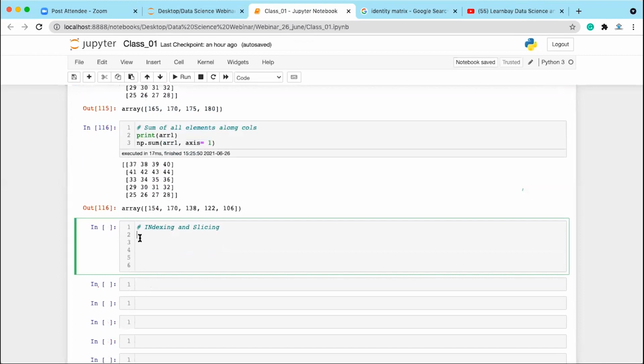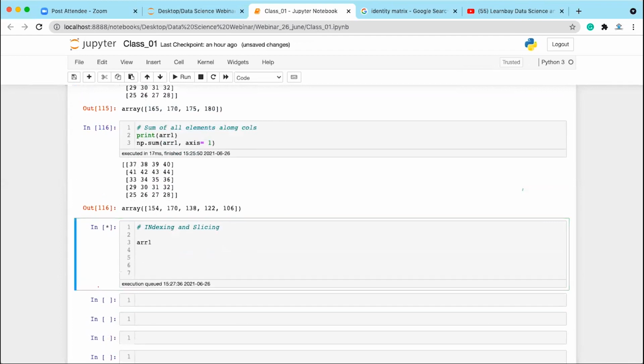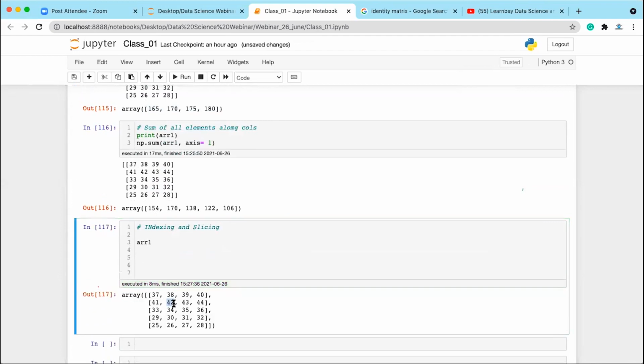Next, we have indexing and slicing operations. Indexing is, let's say, if you want to access one element, and slicing is if you want to access multiple elements together. So using indexing, let's say we have this array 1, and we want to access 42 here. How can we do that? So we will be writing here